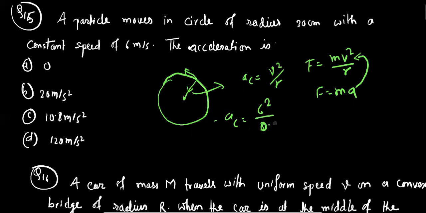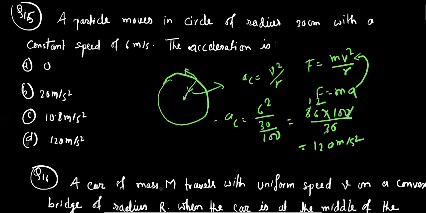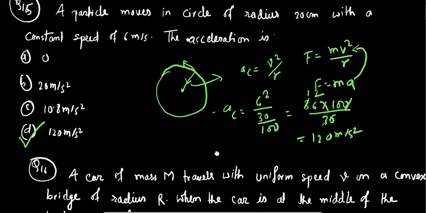30 means 0 point, let it be, 0 point लेख्दाखेरि अप्ठ्यारो हुन्छ. That's why I am going to write it 30 by 100. Okay, so this will be 36 into 100 by 30. So this will cancel out here. 1, 2, that means 120 meter per second. So option D is the correct option.